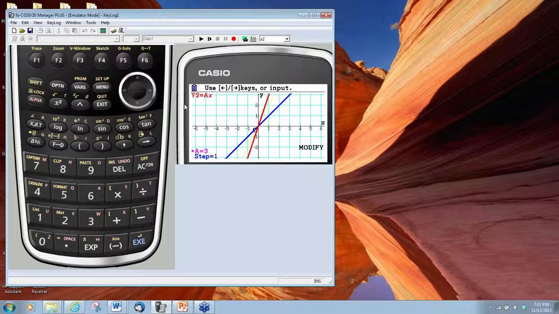Now, if we decreased the values of a, I'm sorry, I hit the left arrow. And made a 0, we're going to have a horizontal line because the slope of any horizontal line is going to be 0. Now, if I press left arrow again, we are in the realm of lines with a negative slope, or as I tell the students in my classes, we have a downhill line.